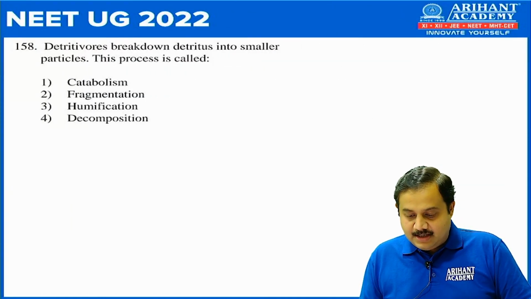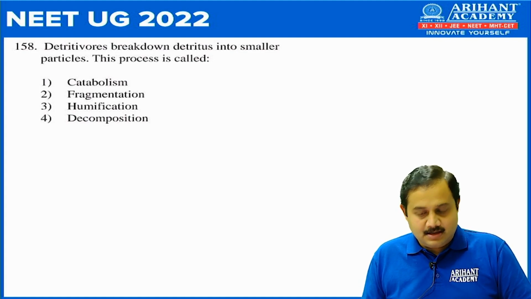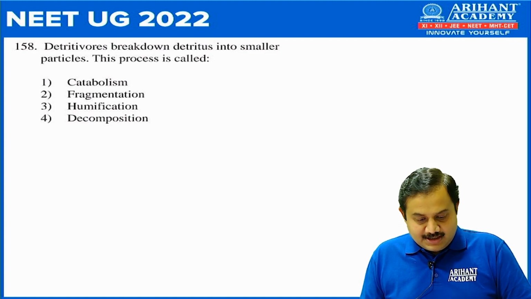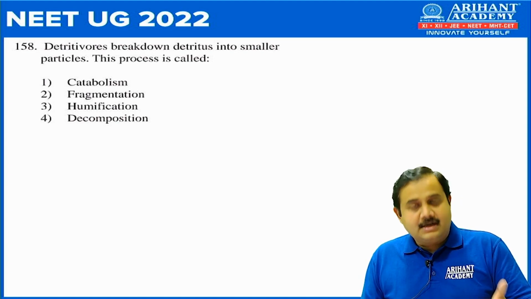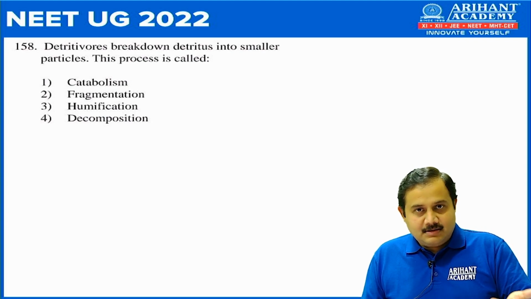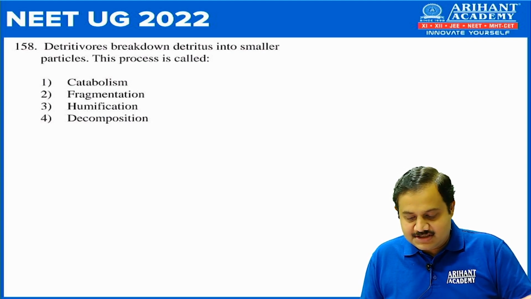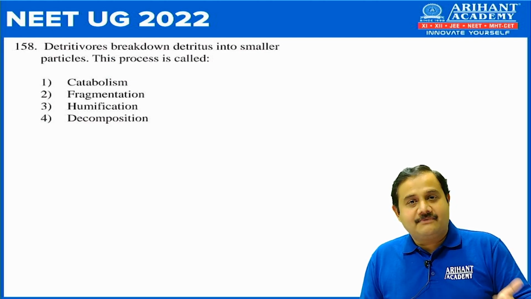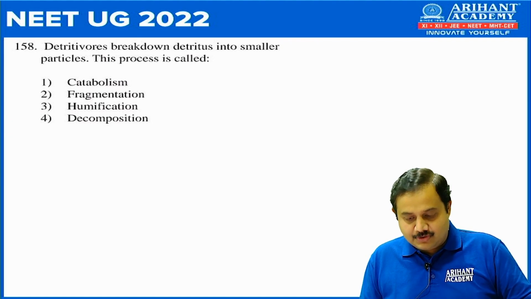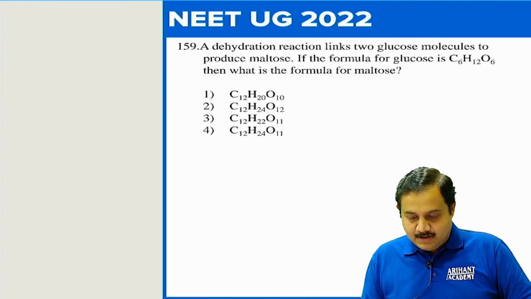158. Detrivores break down detritus into smaller particles. The process is called as. So the correct answer is fragmentation. Catabolism, as you know, is a breakdown of complex organic into simple organic, process like respiration. And decomposition is after the death of organism. So detrivores will break down, which is called as fragmentation.